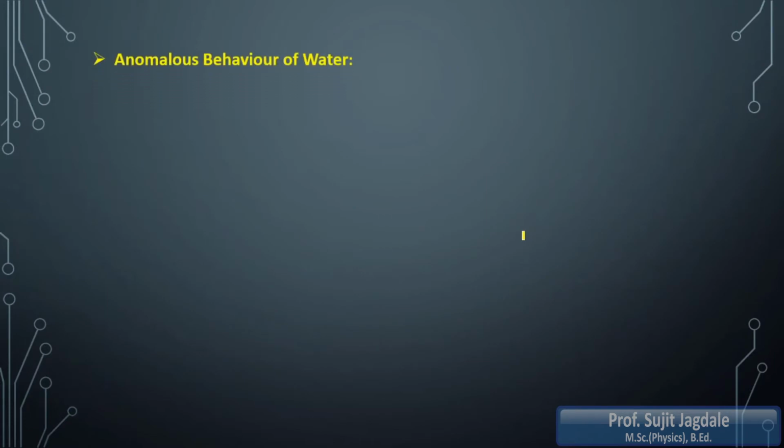Then the second concept regarding water is anomalous behavior. Anomalous behavior means strange behavior. Suppose in your class, one student is behaving very stupidly, so that is anomalous behavior. The remaining students are behaving very well, attempting the lectures properly, and one stupid boy is doing some stupid things. That is anomalous behavior. He is doing differently than others.